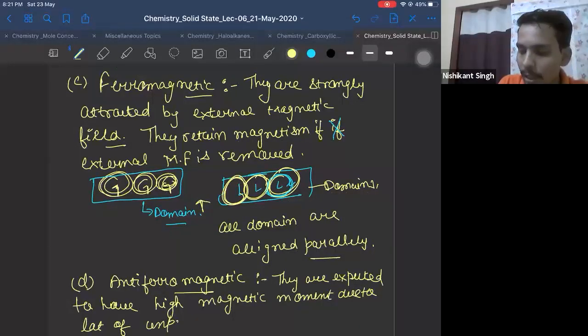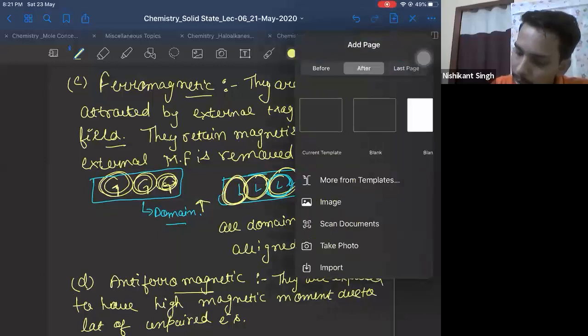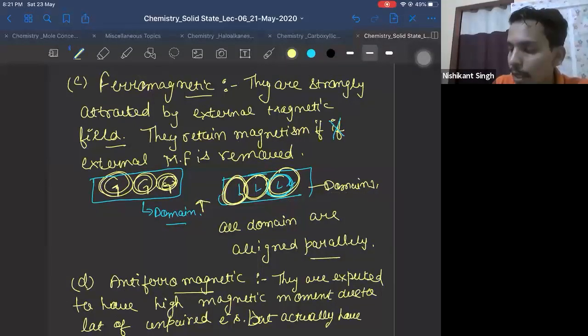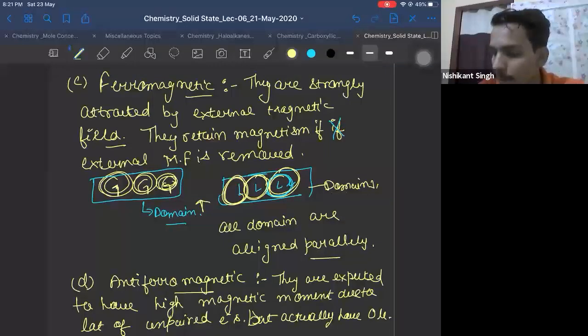Since they have a lot of unpaired electrons, they are expected to have high magnetic moment, but actually have zero magnetic moment. Mu is zero. Magnetic moment is zero. Okay?